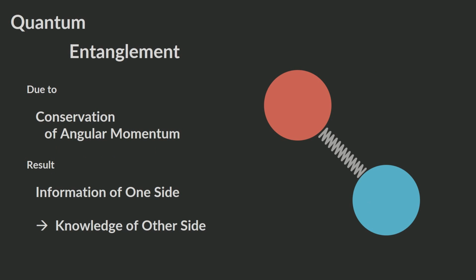Next is entanglement. It is due to the conservation of angular momentum. You can think of two quantum particles as connected. Thus, if we know one side's information, we know the other side automatically. For the spin example, if one is spin up, then the entangled other spin is down.